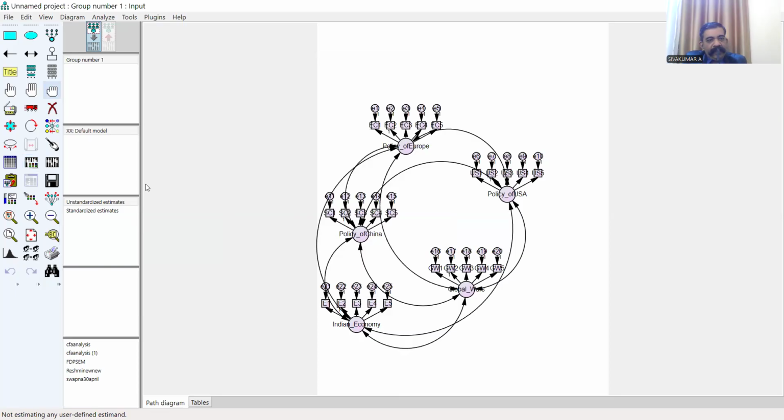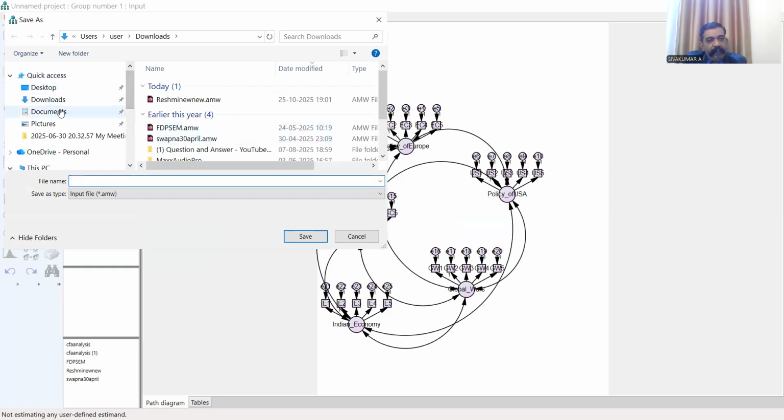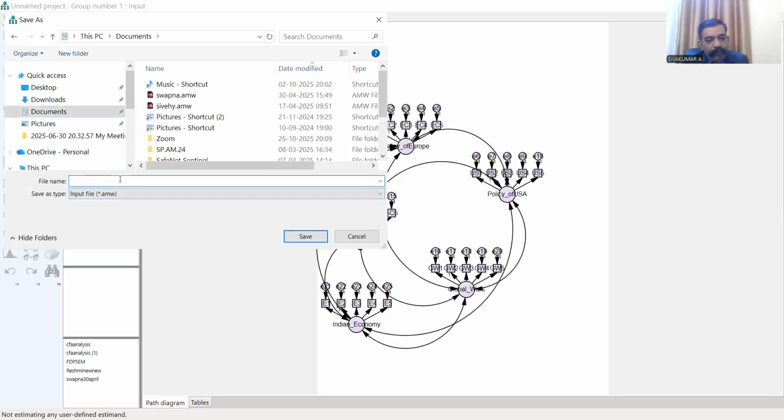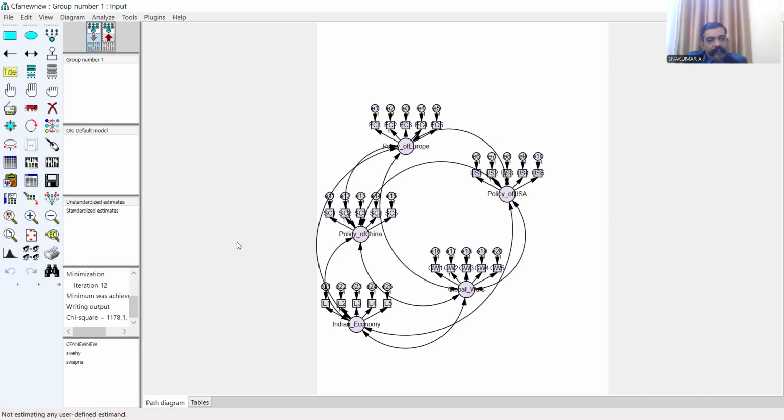The last step, calculate estimates. Please click on it. Then please save the file. The software tells you to save the file. CFA new is the file name. Okay, save. Then you can see the result. Please click on the red arrow.